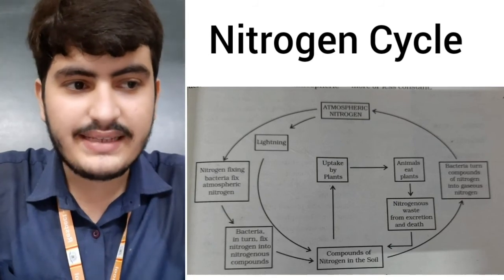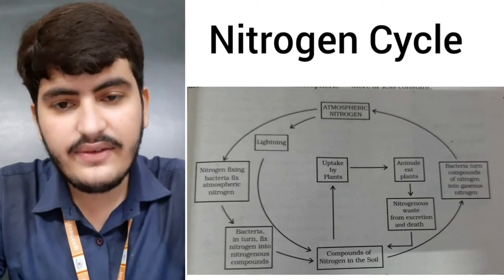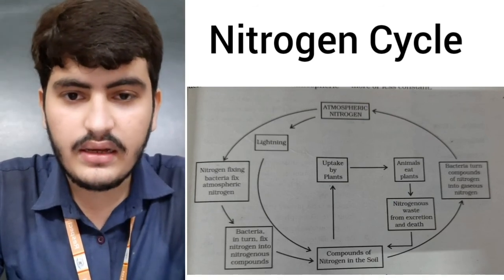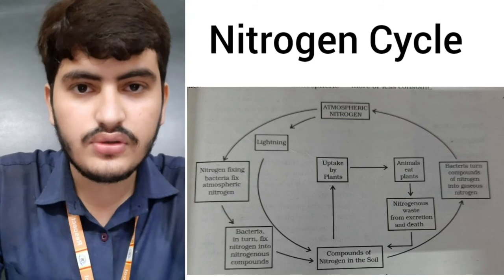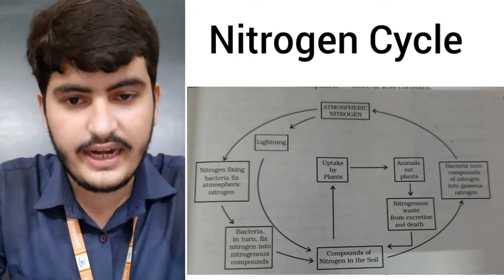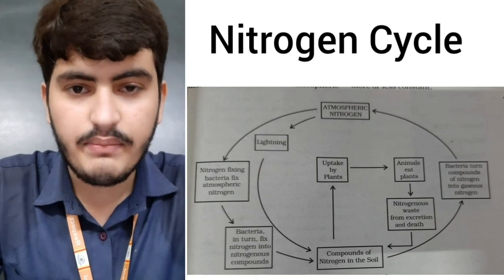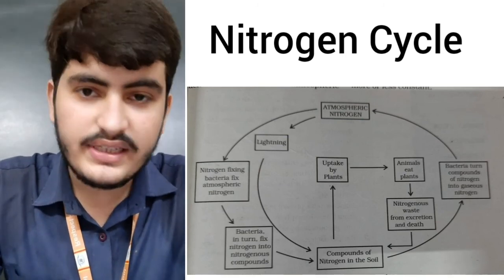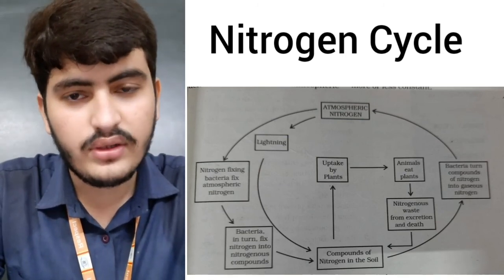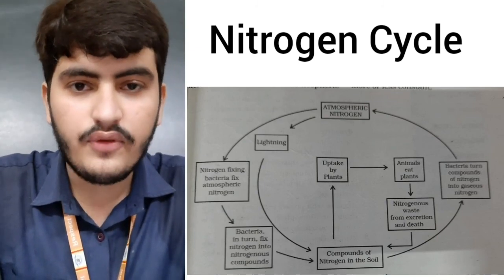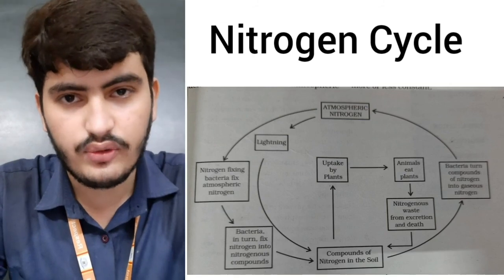Nitrogenous waste from excretion and death. So we have seen excretion from the animal, and when plants and animals die, some of the organisms will feed upon their dead bodies. So they will take the nitrogen from their bodies and again they will mix it into the soil. So this was about nitrogen fixation and the nitrogen cycle, and how the bacteria are also helpful for the plants as they are giving nitrogen to them.